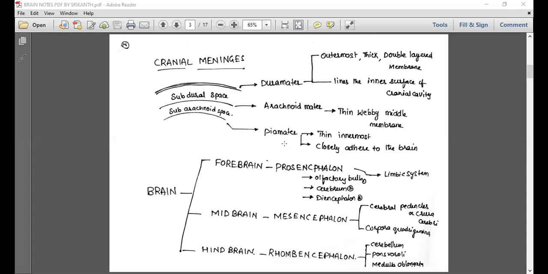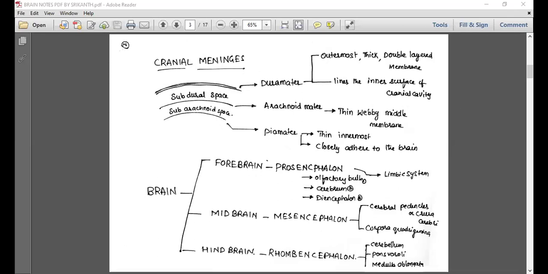So we classify the brain into three parts: the forebrain, midbrain, and hindbrain. The forebrain is also called prosencephalon, the midbrain is the mesencephalon, and the hindbrain is the rhombencephalon. The forebrain includes the olfactory lobe, the cerebrum, and the diencephalon, along with the limbic system.